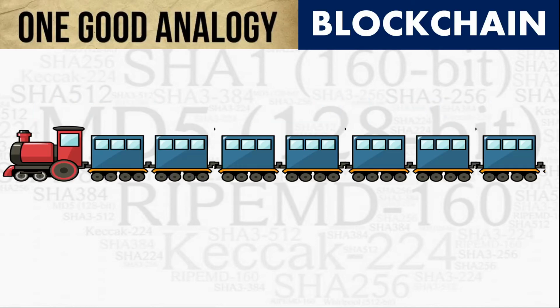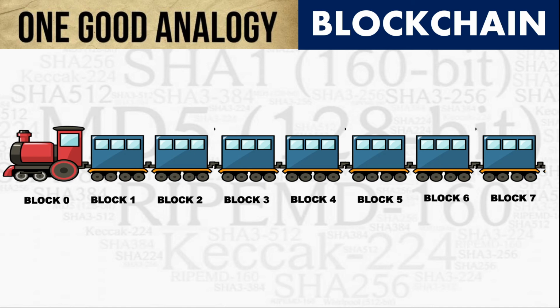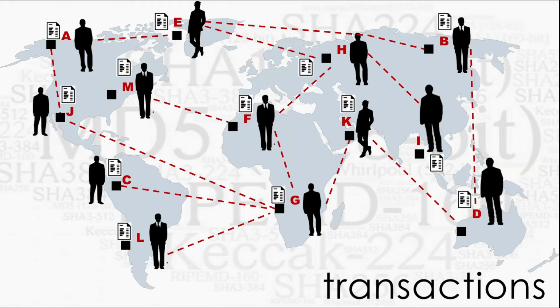Before we connect with the Bitcoin, now let's imagine this, there is a train. This is an analogical understanding that I have taken here. Imagine this is a train with an engine and about 7 bogies. Each bogie, including the engine, let these be represented by block names, block 0, 1, 2, 3, 4, 5, 6, 7. And now coming back to this slide, if you remember, this was there in the distributed ledger slide, and I have taken one slide from there to just connect it with the hash and Merkle trees here.